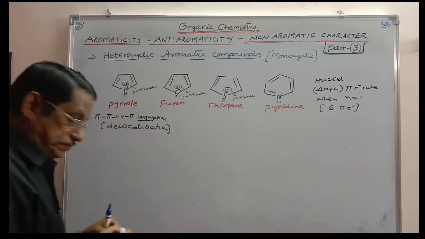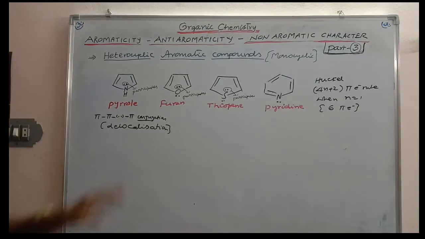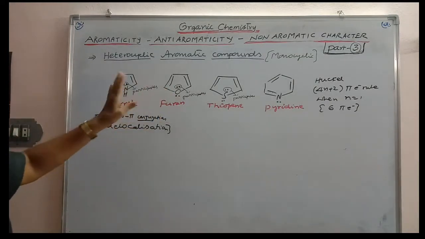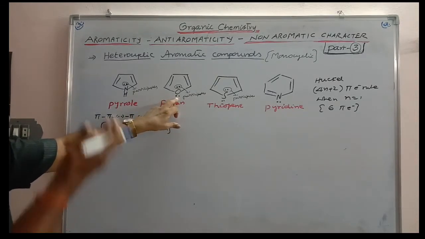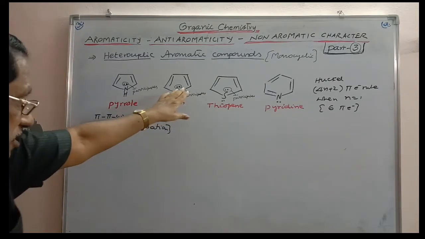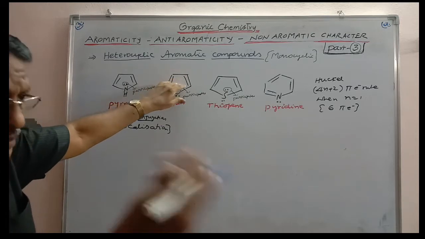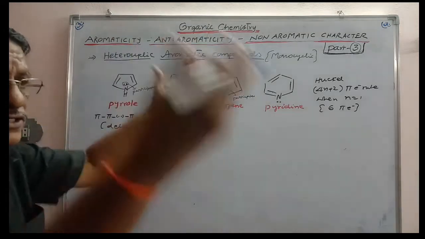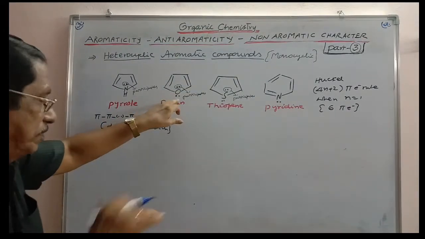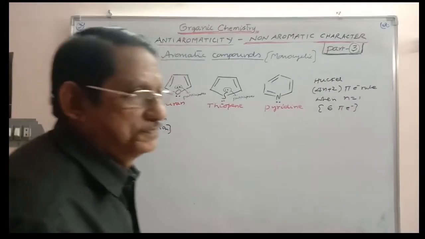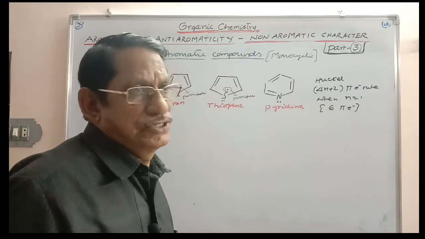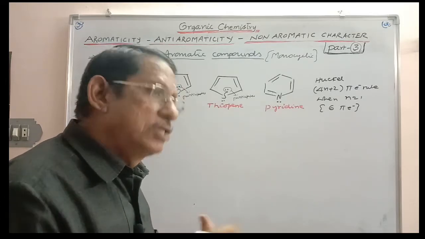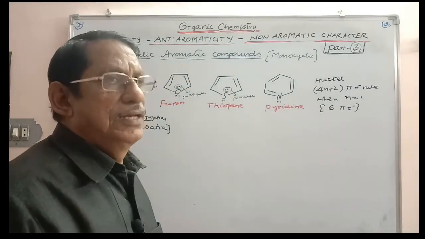In all these three cases, the lone pair present on nitrogen, oxygen, sulfur participates. The other lone pair is not participating because the aromatic sextet is already fulfilled. It satisfies the Huckel 4n plus 2 electron rule, thereby getting aromatic character and stability. If this lone pair is also utilized, stability is lost, so it won't be utilized. No compound wants to lose stability in nature; it wants to gain still more stability.